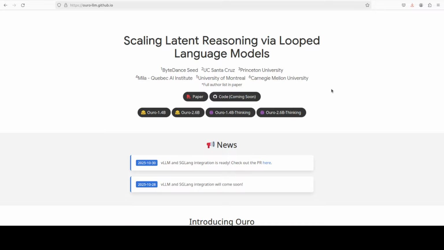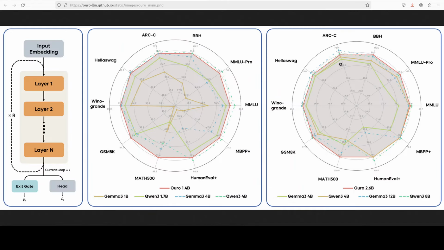more parameters. Thanks to this design and its massive 7.7 trillion token training process, Ouro's smaller models like 1.4 billion, which we are going to install, and there is also a 2.6 billion parameter flavor, both of them perform as well as much larger standard models. And you can see that here on this screen. There is a key innovation which I really want to explain to you, but for now let's get installation underway and I will be talking about that key innovation which I believe is at the heart of this model.